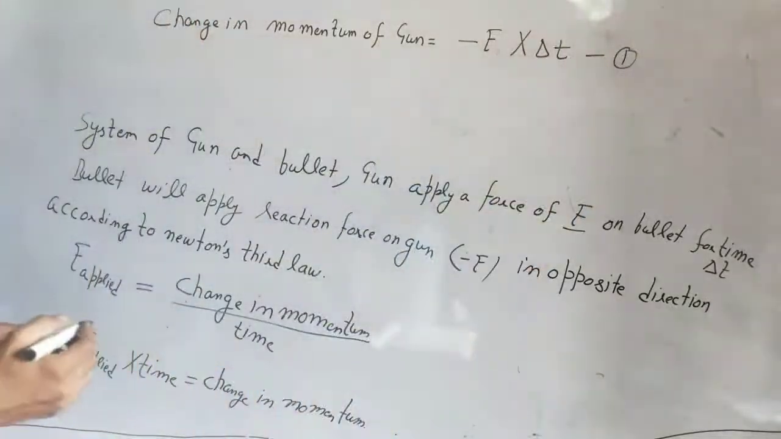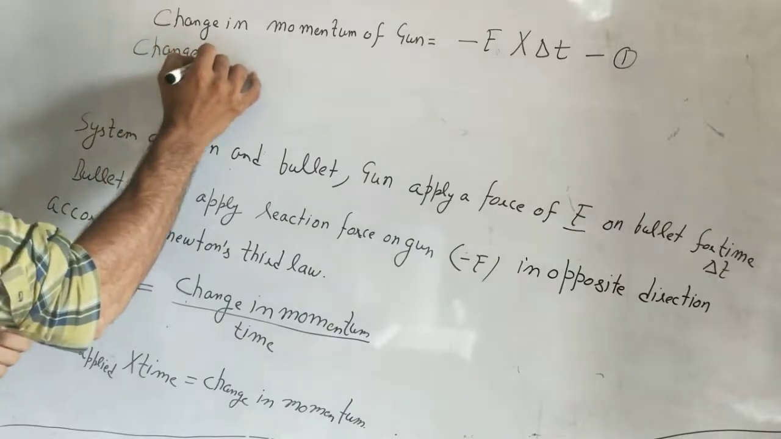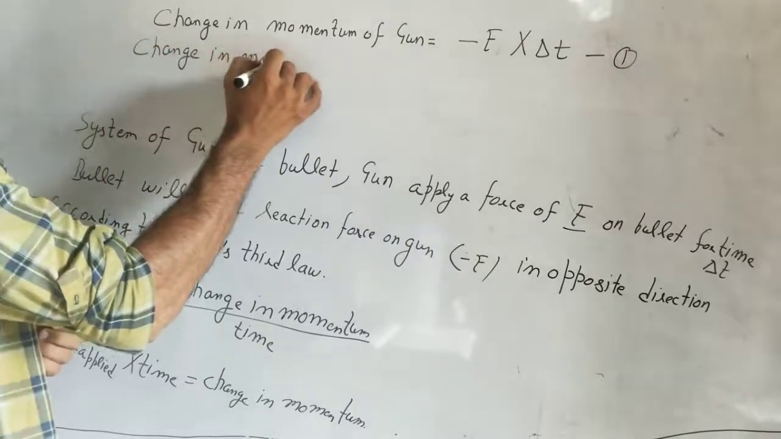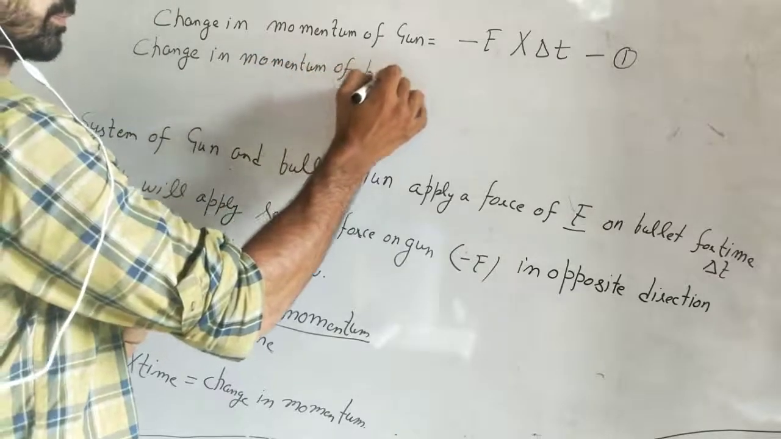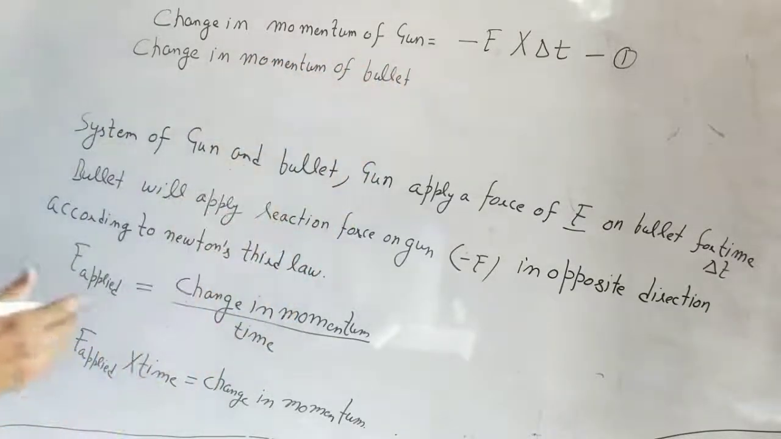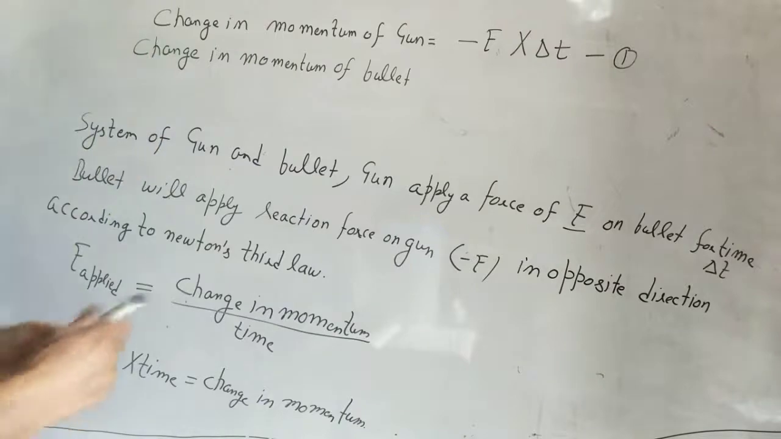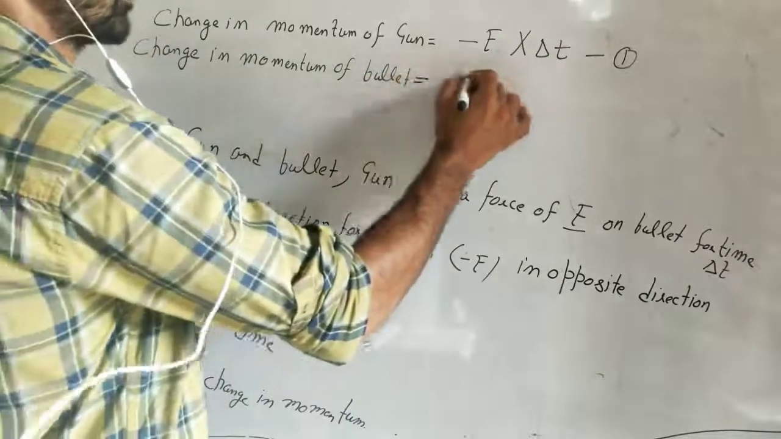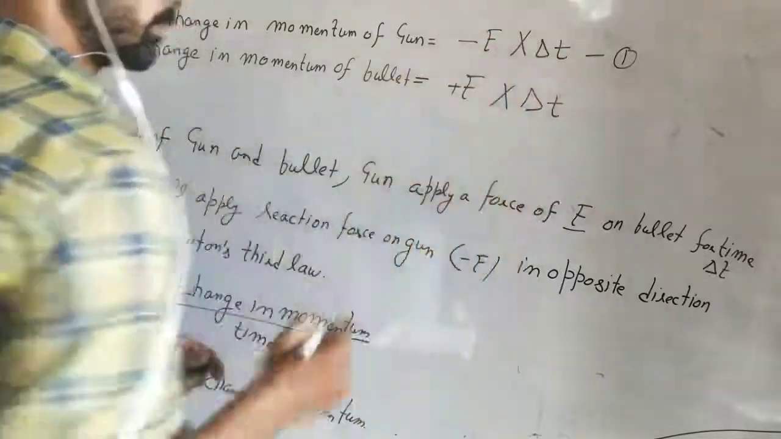Get it as 0.1. Now in the same way, calculate the change in momentum of the bullet. Because the force is acting on the gun and also on the bullet, their momentum is going to change. So we are calculating their momentum. What is the force acting on the bullet? Plus F. And for what time did it act? For delta t.